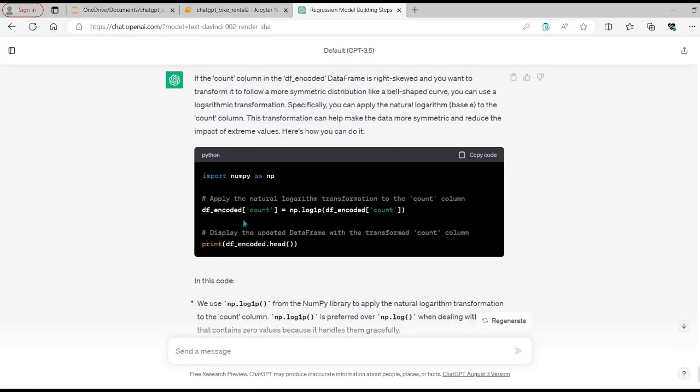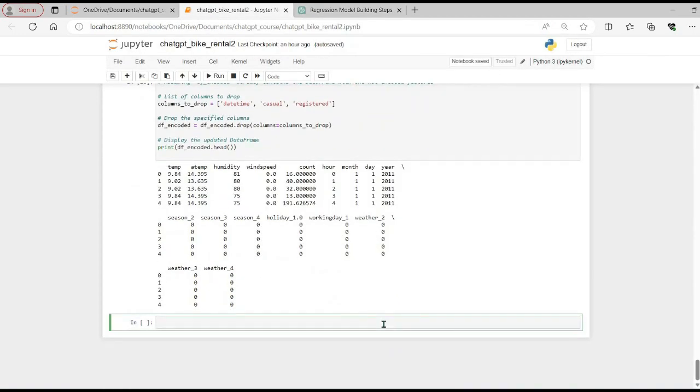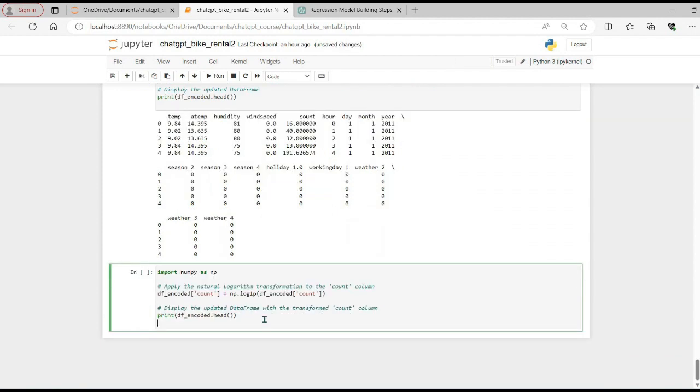So basically ChatGPT is suggesting that we can use the log functionality to convert the count into a more bell-shaped curve. So let's copy and paste, and let's see what results we get. We can see that ChatGPT has suggested using the log transformation to convert it into a more bell-shaped curve. But one thing you should notice is that it's transforming this log value and storing it in the original variable called count. So we don't want to store these new values in the original column.